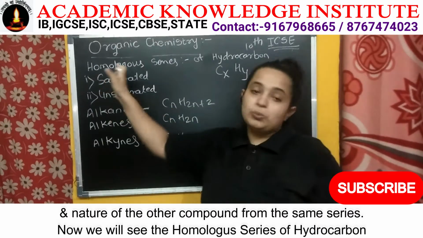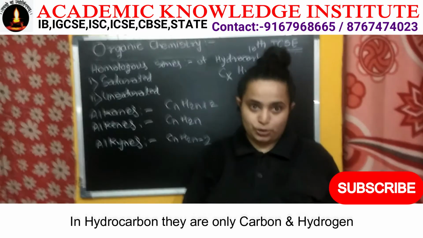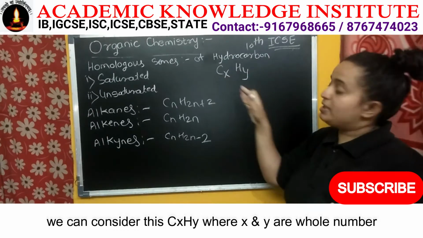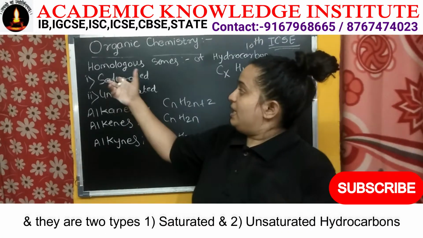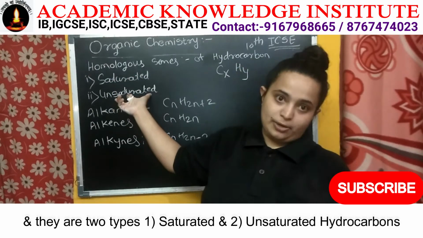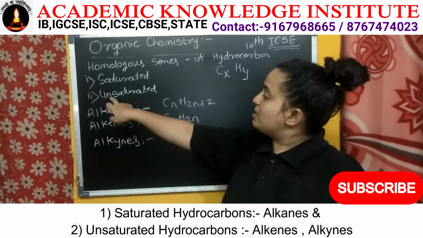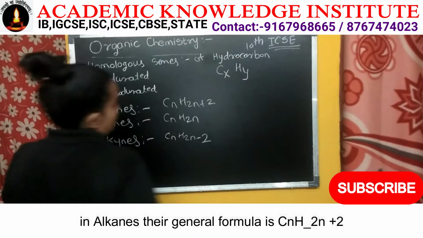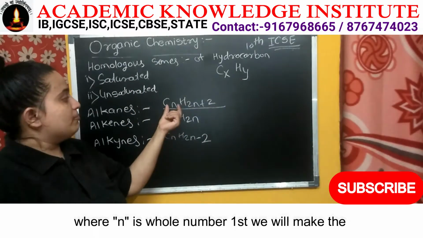Now we will see the homologous series of hydrocarbons. In hydrocarbons there are only carbon and hydrogen, so we can write CxHy, where x and y are whole numbers. There are two types, saturated and unsaturated hydrocarbons. The saturated hydrocarbons are the alkanes, and the unsaturated hydrocarbons are the alkenes and alkynes. In alkanes, the general formula is as shown, where n is a whole number.